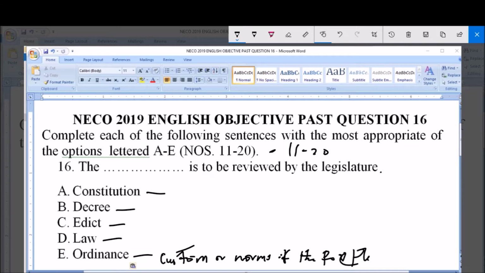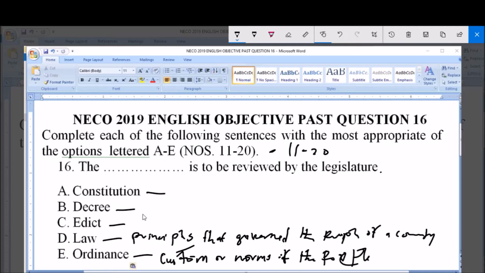Then when we talk of law, law is principles that govern the people of a country. That is law.